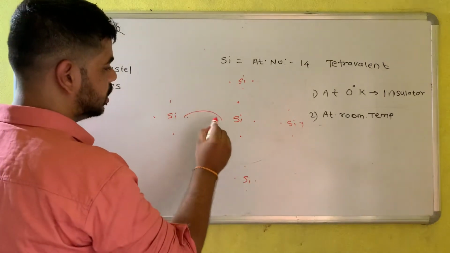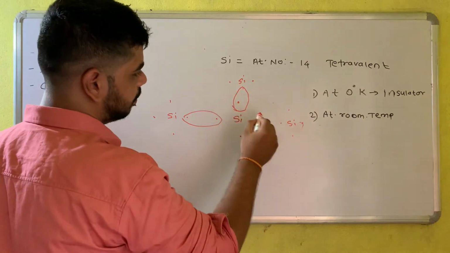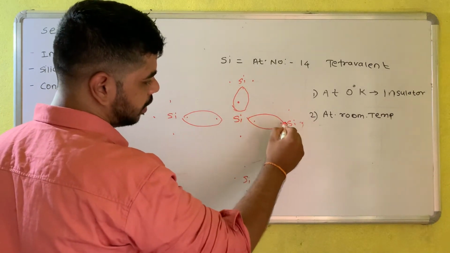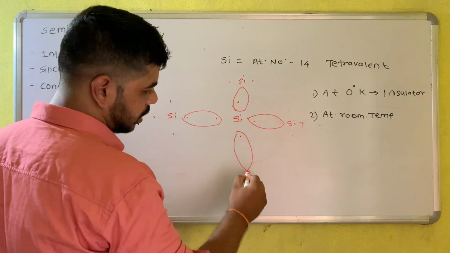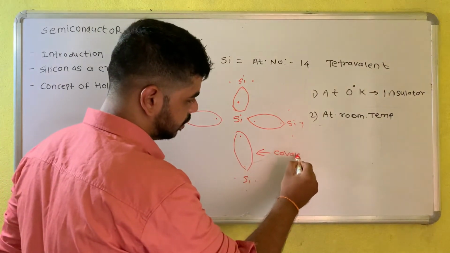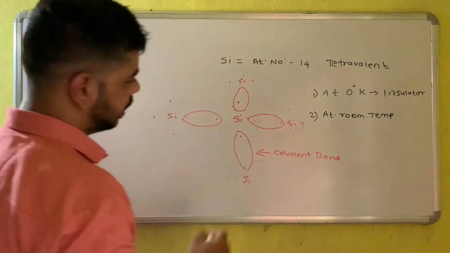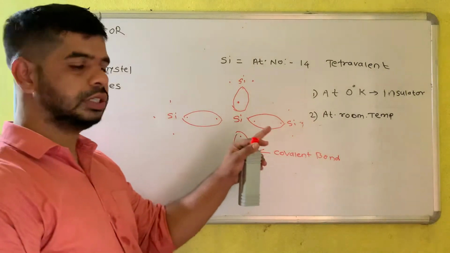Now these electrons are joined by one particular bond. What is the name of the bond? You have covered it in chemistry. The name of the bond is covalent bond, that means the bond between two similar atoms. So this is the structure.